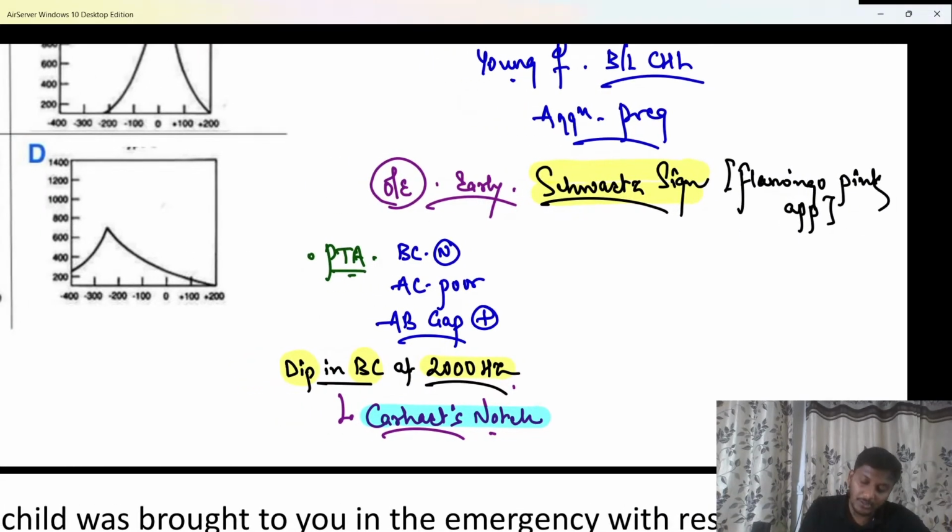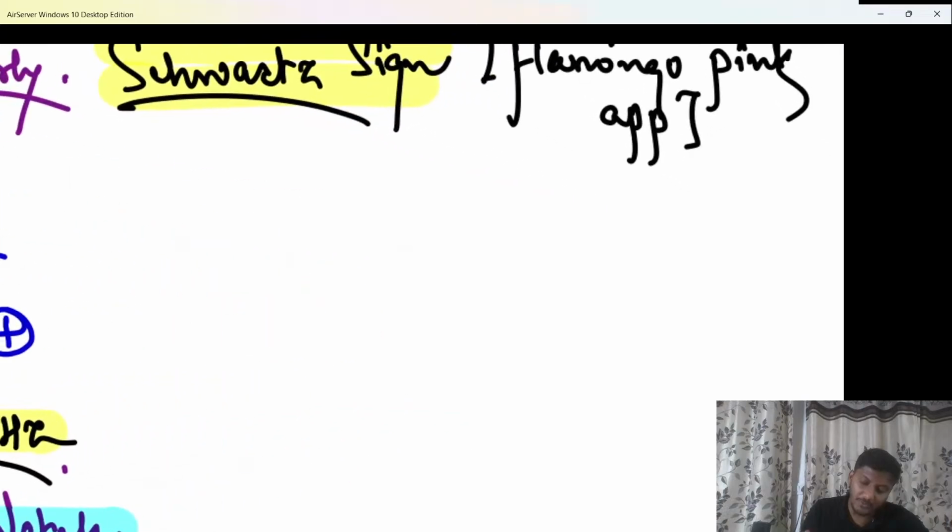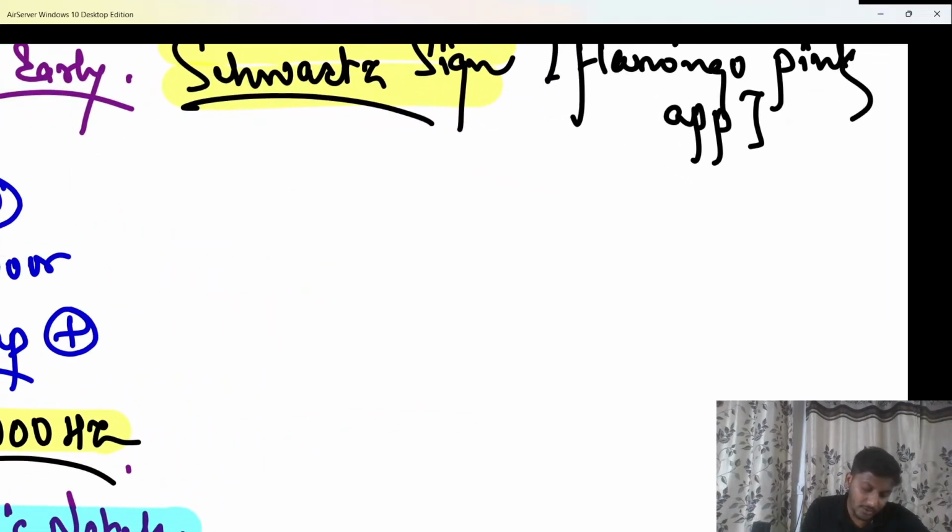Now, if they ask you in case of otosclerosis, beta, what has to be the treatment? If the patient comes to me in the early stages, I'll come to the tympanometry part. Let's discuss this. If my patient comes with a positive Schwartz sign, beta, then what is the treatment? As the patient has come with a positive Schwartz sign, that means the patient is in the early or active stages of the disease.